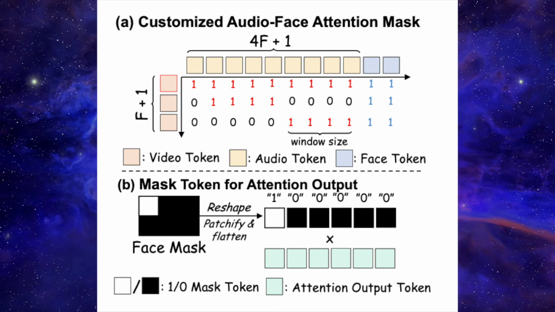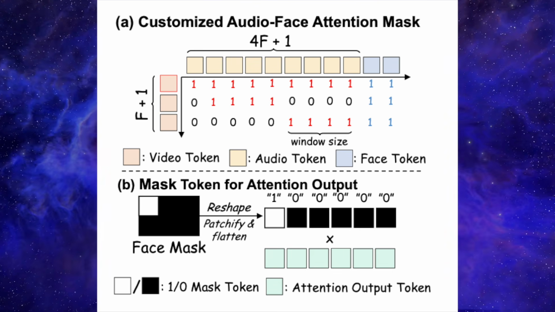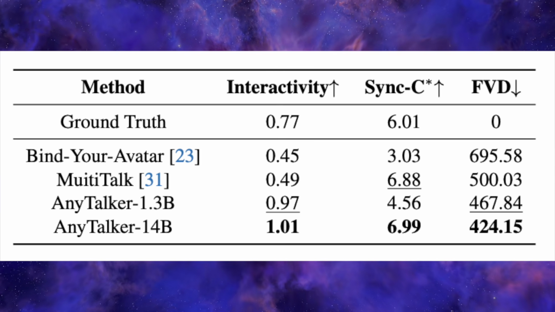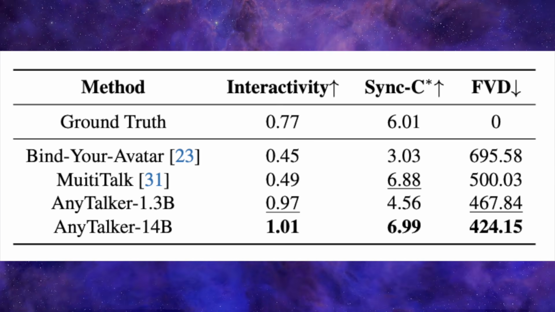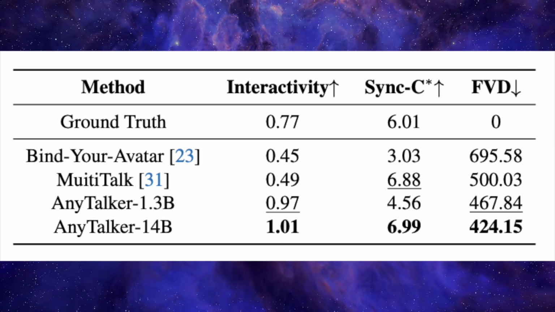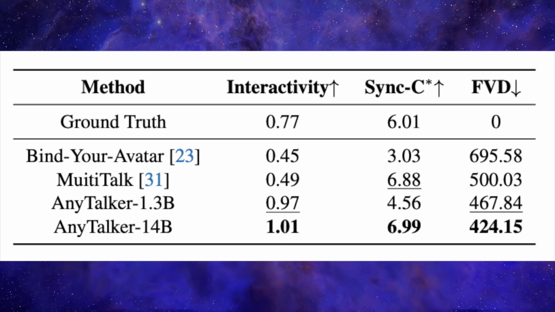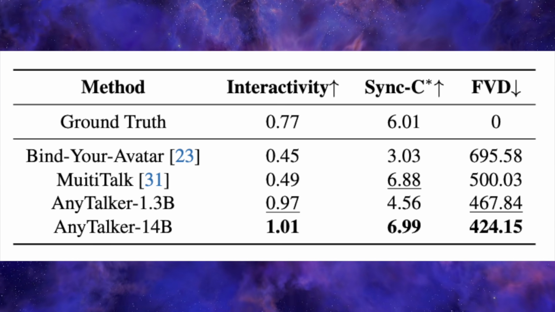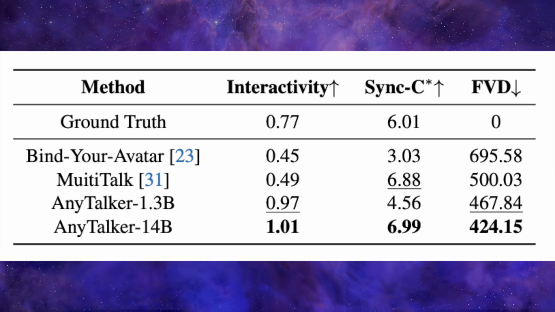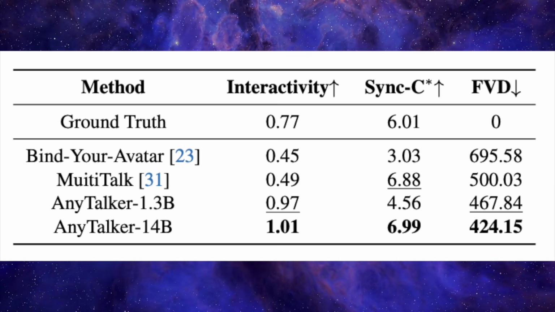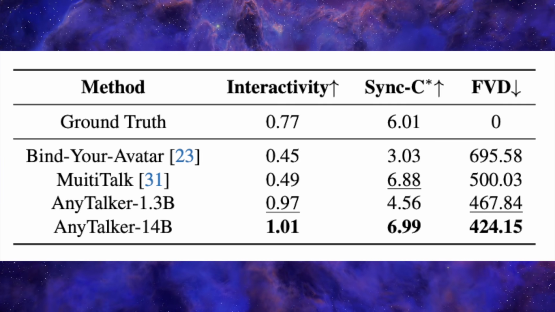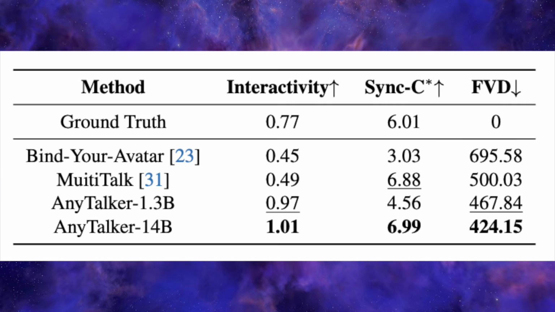To prove it actually works for multi-person interaction and not just single faces, they introduce a new benchmark called interactive eyes, plus a custom interactivity metric that looks at how much the eye region moves during listening periods. On this benchmark, the 14B AnyTalker model scores about 1.01 on their interactivity metric versus around 0.45 to 0.49 for previous multi-person methods like Bind Your Avatar and MultiTalk.